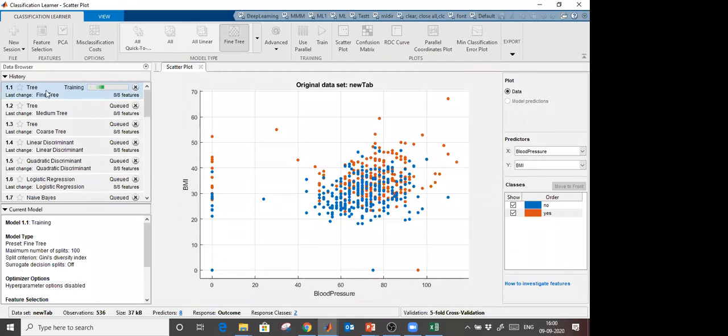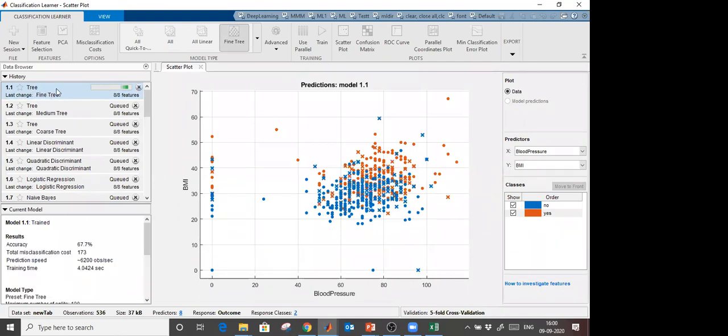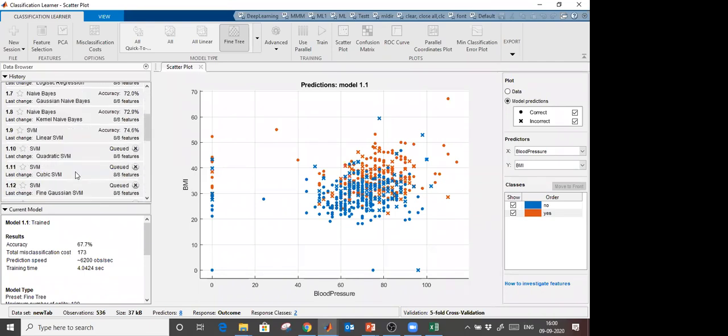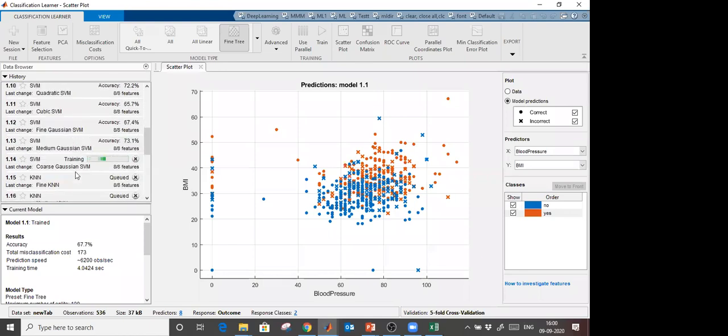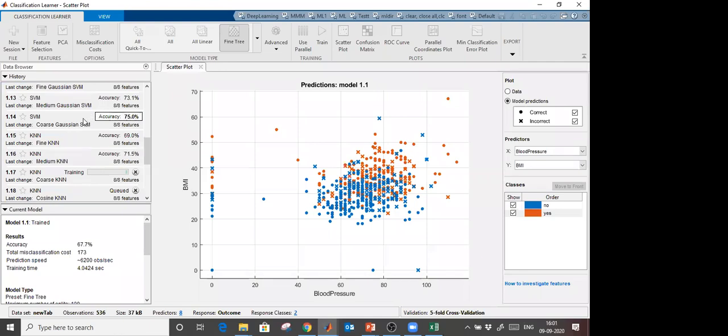Now you see that training has started. First it is training the tree and the accuracy is 67.8. If the accuracy of any algorithm is higher, that will be highlighted. So right now you see that logistic regression has a higher accuracy and it is highlighted. Okay, one by one these trainings are going on here. Right now support vector machine is better.